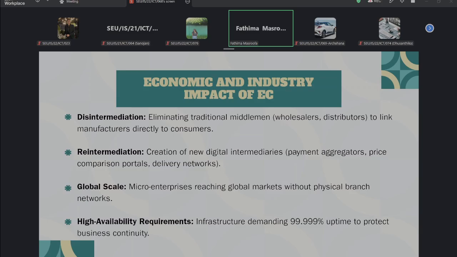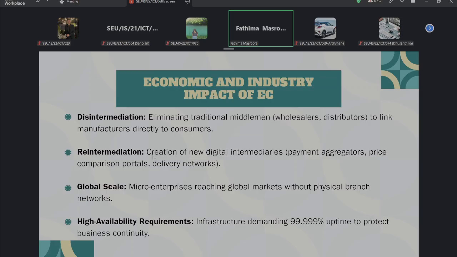And another thing is global scale. Global scale means the internet allows the business to reach customers beyond their physical location. We can create opportunities for smaller businesses as well by using these global markets. So these are the things by which we can extend our business throughout the world. This is what we call global scale.